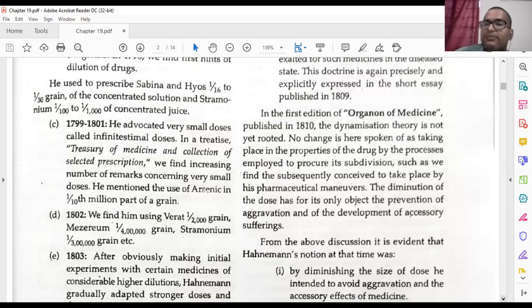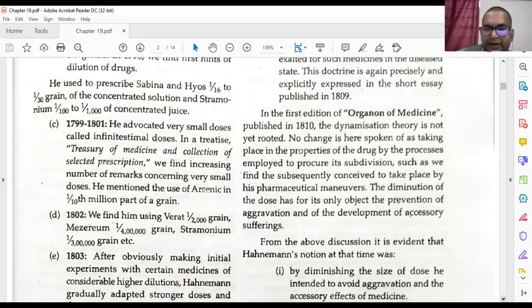But in 1810, when he published the first edition of Organon of Medicine, there also he has not given any root or any clue about the potentization process. But everything was clear in his prescriptions when he was prescribing medicine to his patients. At that time everything was clear.